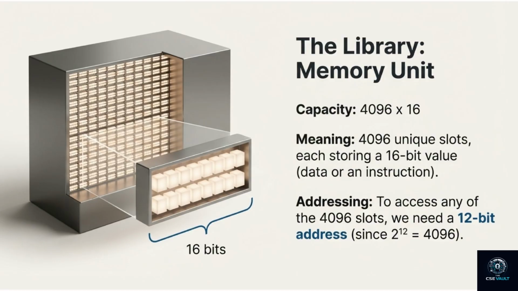Next, the library, the memory unit. This system has a capacity of 4096 times 16. That means 4096 unique slots, each storing a 16-bit value, either data or an instruction. To access any of these 4096 slots, we need a 12-bit address, since 2 to the power of 12 equals 4096. This is where everything lives.